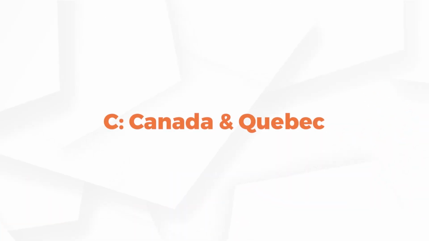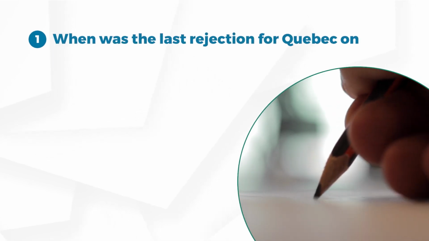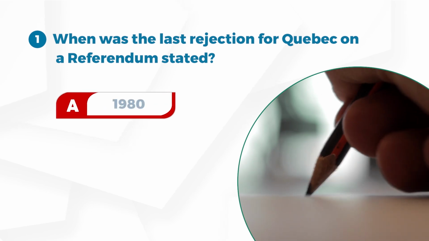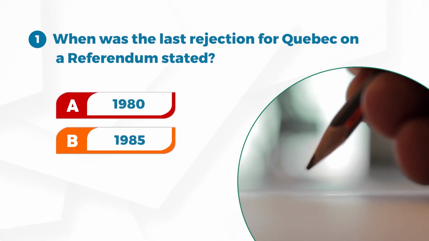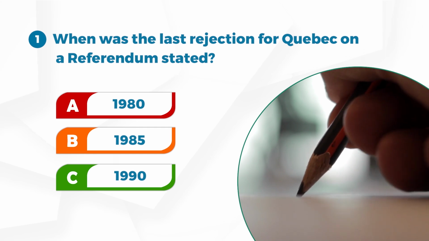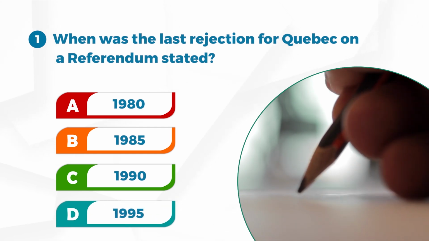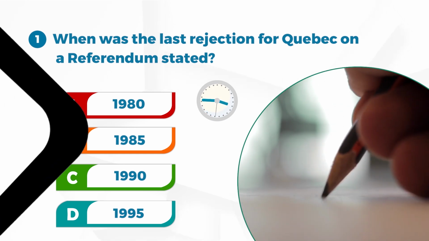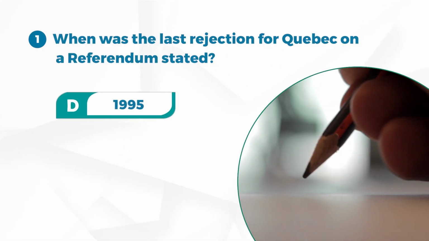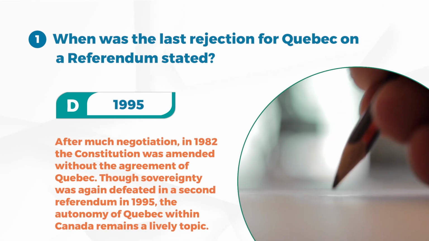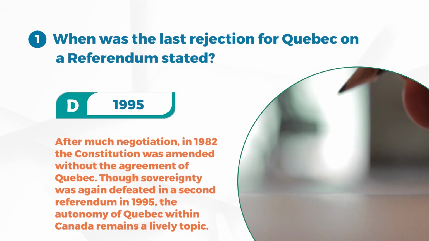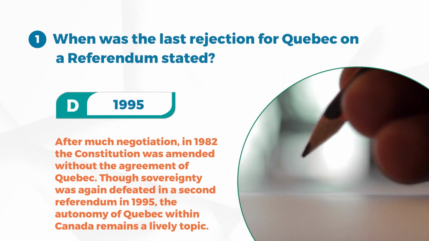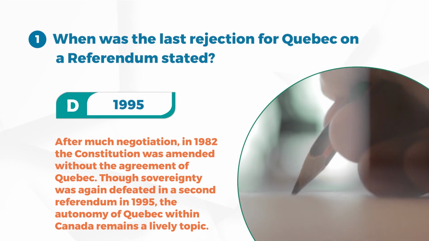C. Canada and Quebec. Number 1. When was the last time that a referendum for Quebec sovereignty was defeated? A. 1980, B. 1985, C. 1990, D. 1995. Answer D. 1995. After much negotiation, in 1982, the Constitution was amended without the agreement of Quebec. Though sovereignty was again defeated in a second referendum in 1995, the autonomy of Quebec within Canada remains a lively topic.